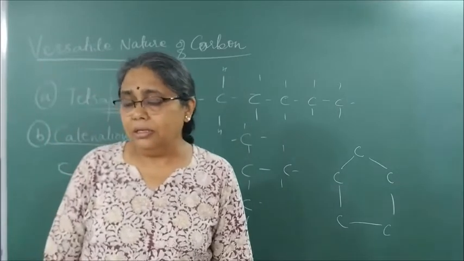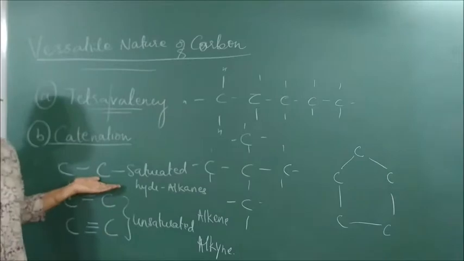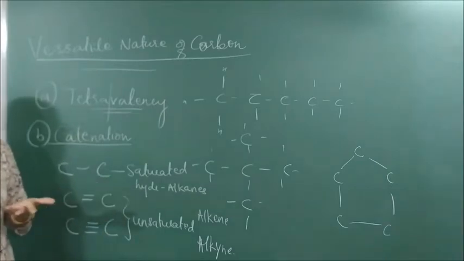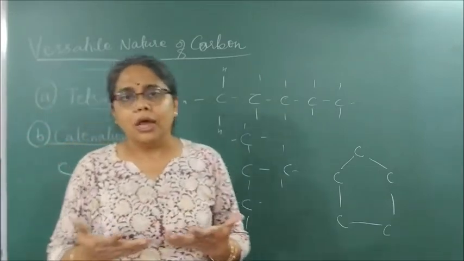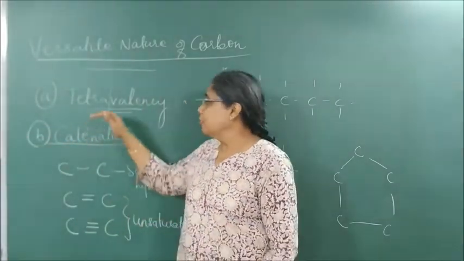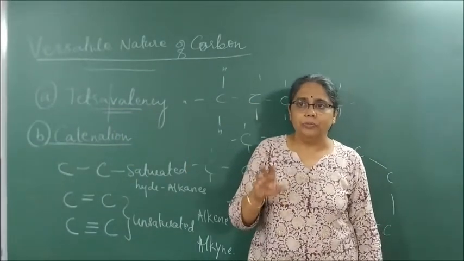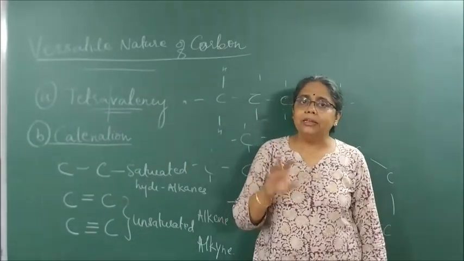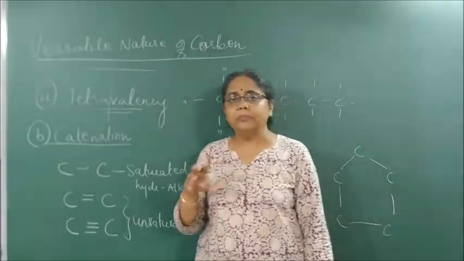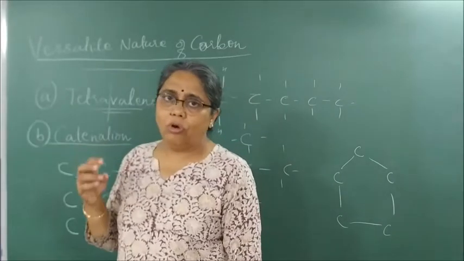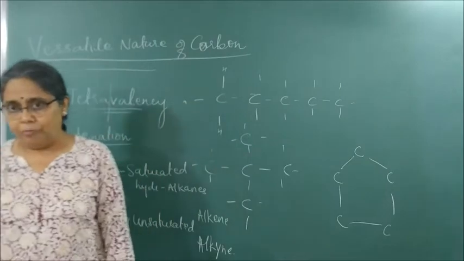Is it clear? This will definitely come from carbon compounds. As to why carbon shows a versatile nature, or basically why carbon forms a large number of compounds: carbon forms a large number of compounds because of tetravalency. Tetravalency means the valency of carbon is 4. It can link to 4 other carbon atoms or can link to 4 other monovalent atoms. It can link to nitrogen, oxygen, sulfur, chlorine and form a large number of compounds.